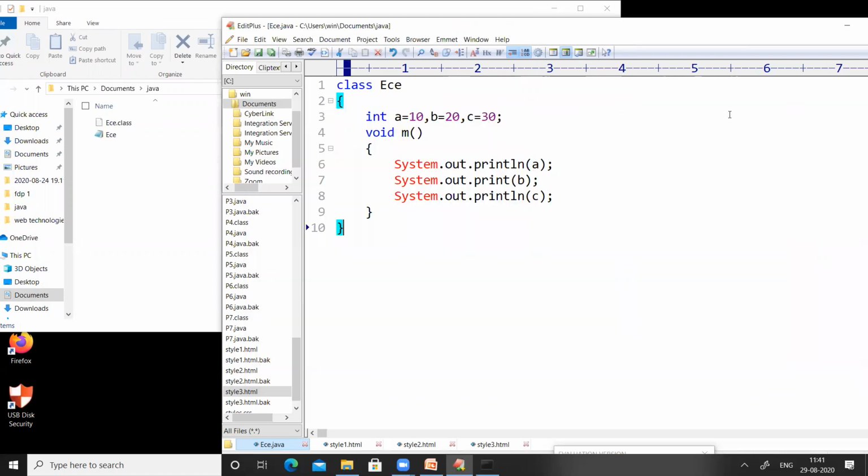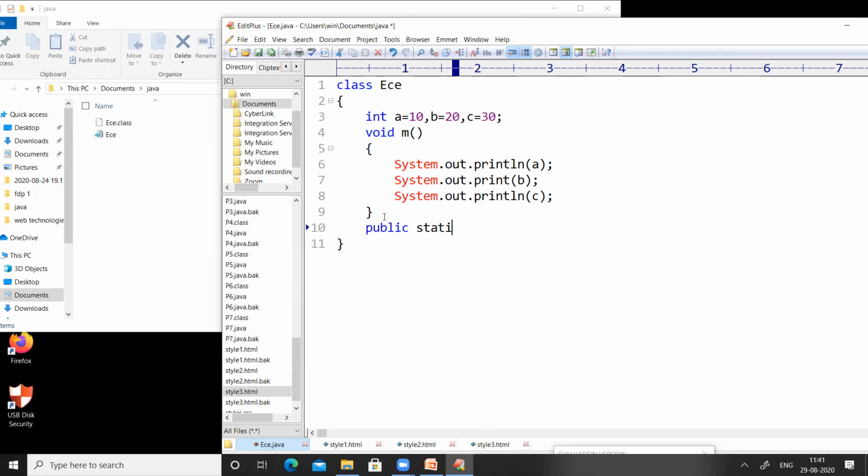This is the program I have written in order to explain how we can define a class, how we can define variables inside a class, and how we can define methods inside a class. Because there is no main method, the program is not going to be executed.